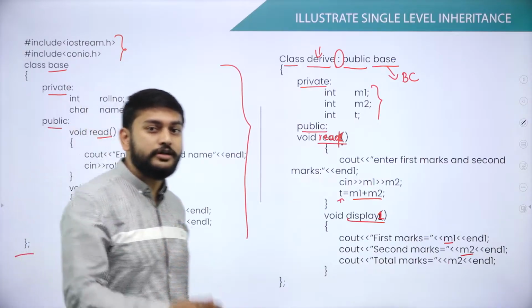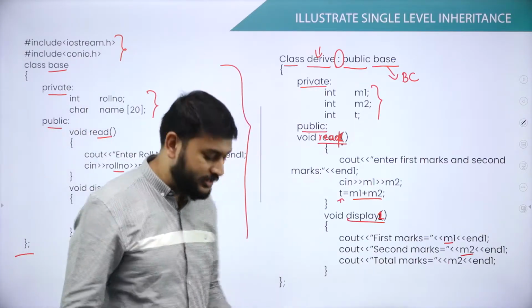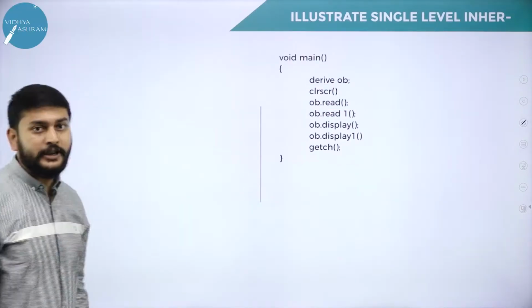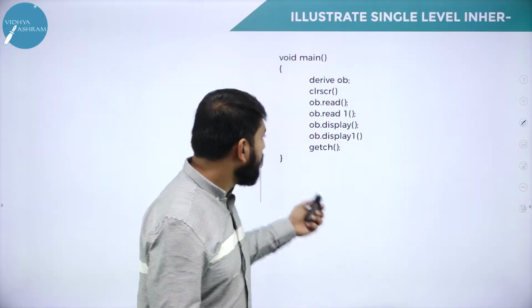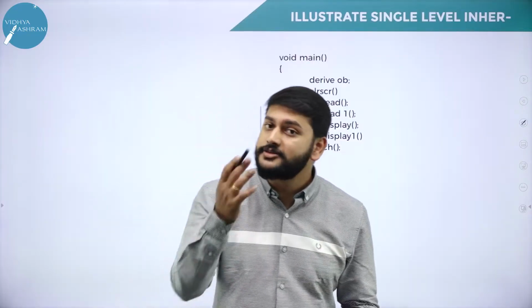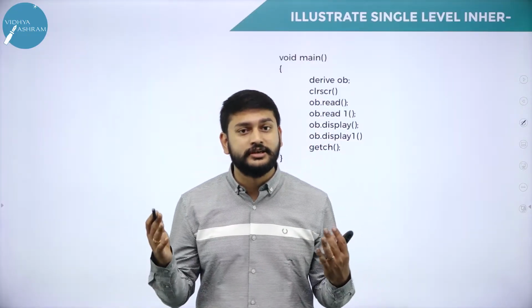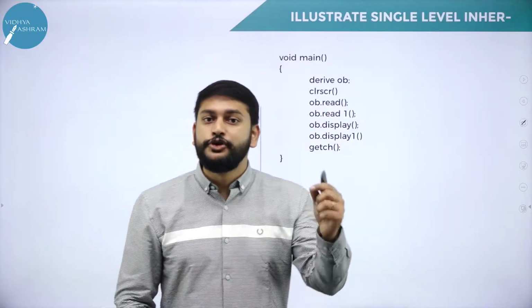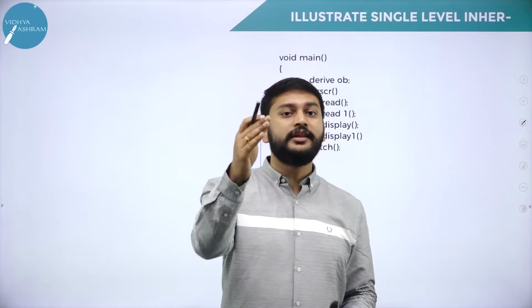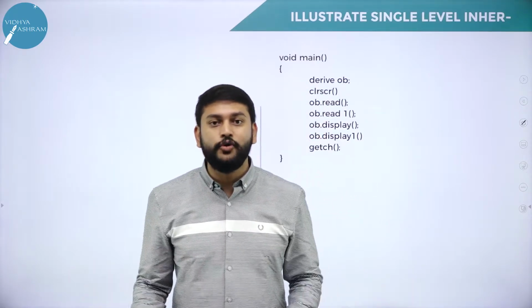But the main concept of inheritance that you have to understand here is, please observe, I have one main function. You can ask me, sir, you have only one main function, but you have two classes. All these days, whenever I explained a program, I used to have one class for the main function. Yes or no?